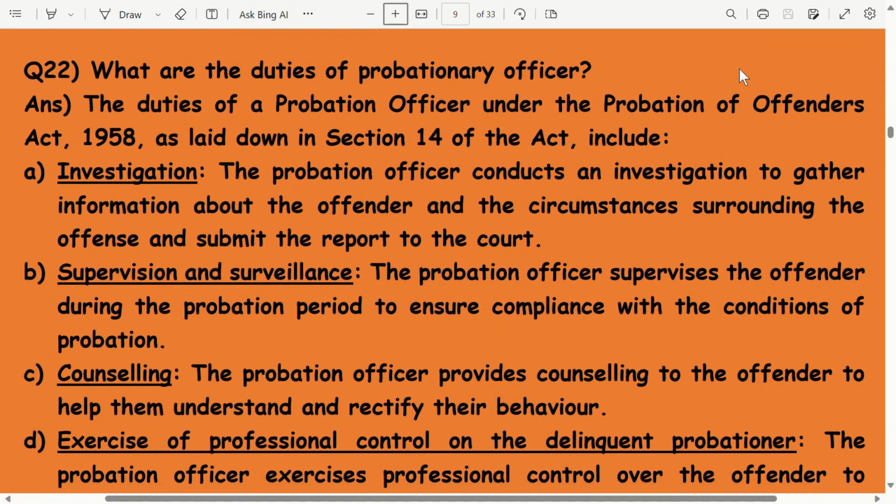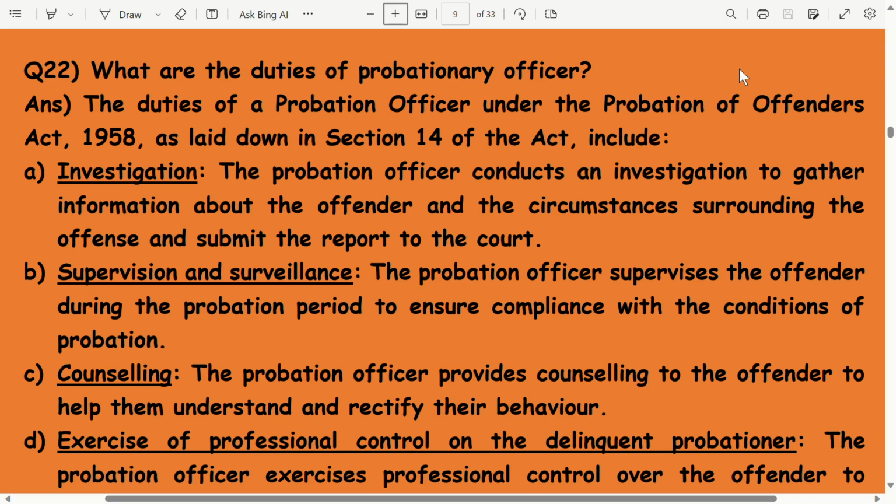What are the duties of a probationary officer? The duties of a probationary officer under the Probation of Offenders Act 1958, as laid down in Section 14 of the Act, include investigation. The probation officer conducts an investigation to gather information about the offender and the circumstances surrounding the offense, and submits the report to the court.